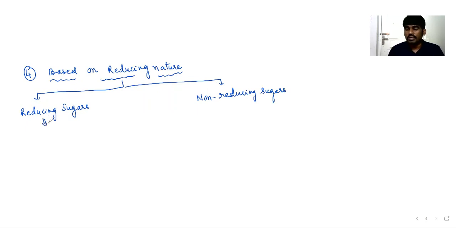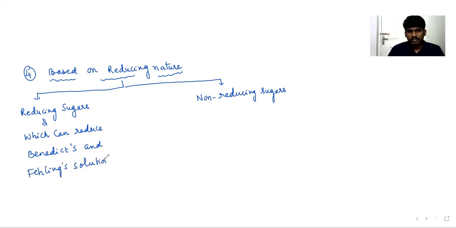Reducing sugars are those sugars which can reduce Benedict's and Fehling's solution. Non-reducing sugars are those sugars which cannot reduce Benedict's and Fehling's solution.